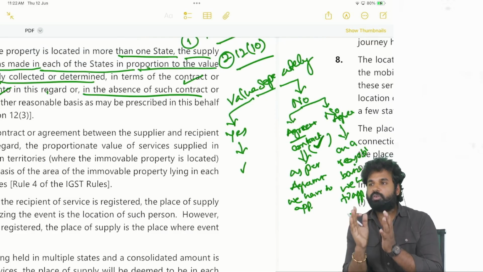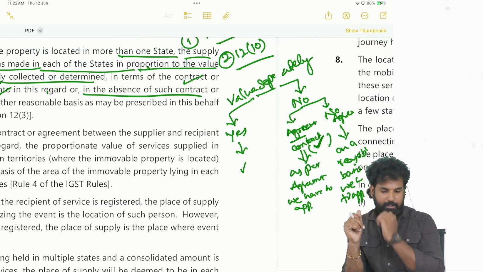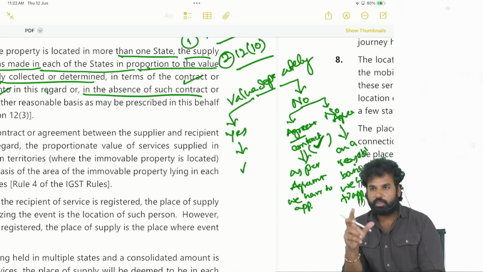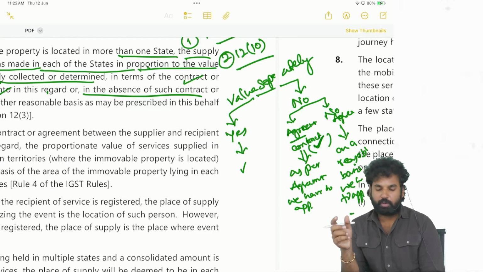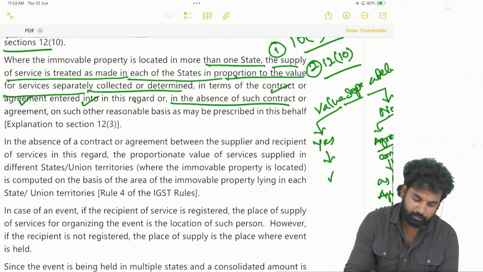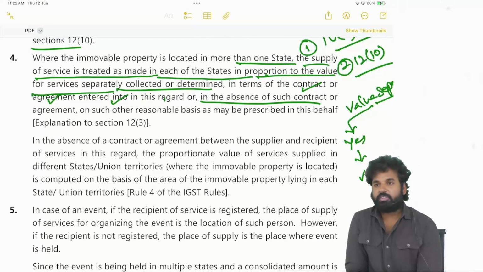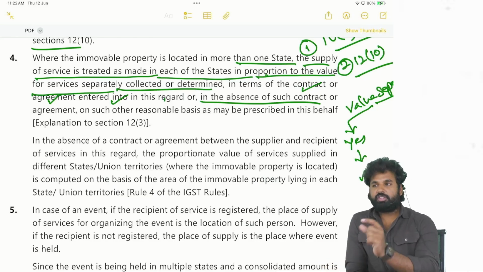If the value is not separately charged, in such cases what do we have to do? As per the agreement we have to apportion. If there is no such agreement for apportionment, then we have to apportion on a reasonable basis. What is the reasonable basis here? Number of kilometers in each such state. The place of supply is not one state; the place of supply will be every state in which the road is laid. For each such state, value has to be assigned.